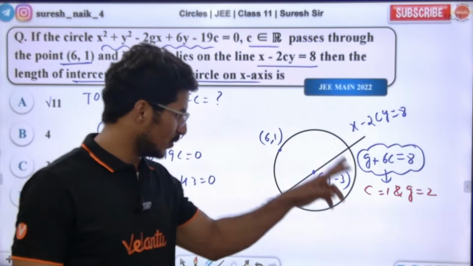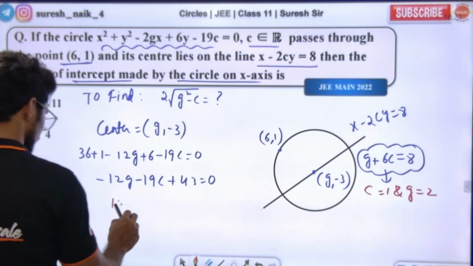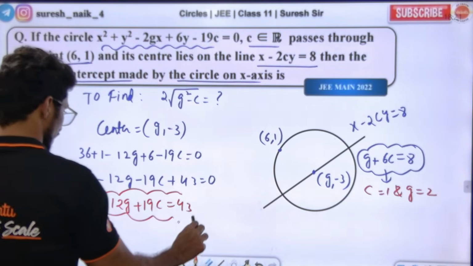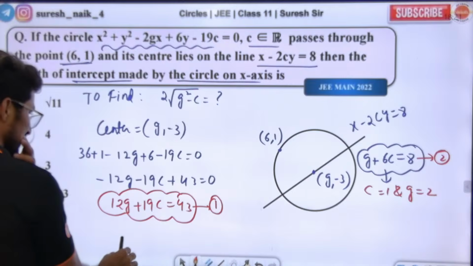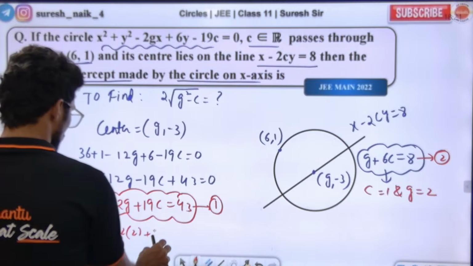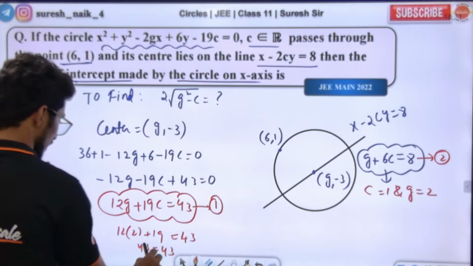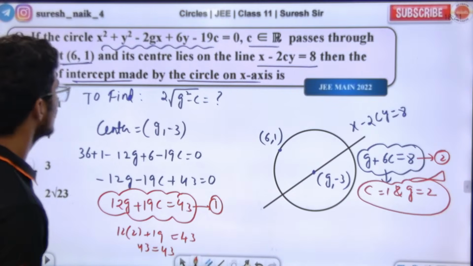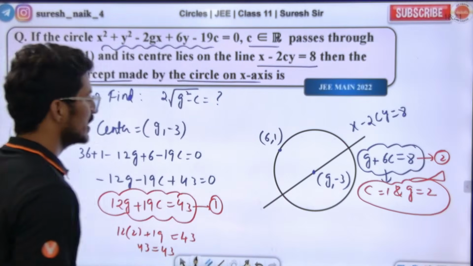Put c value 1, g value 2: 43 is equal to 43 coming up. So then definitely this is correct. C value 1, g value 2. What is the answer then?